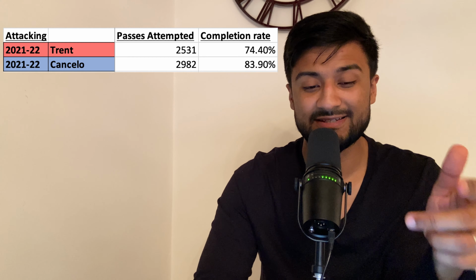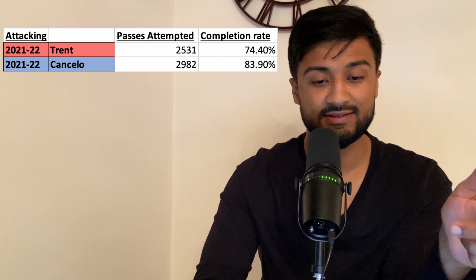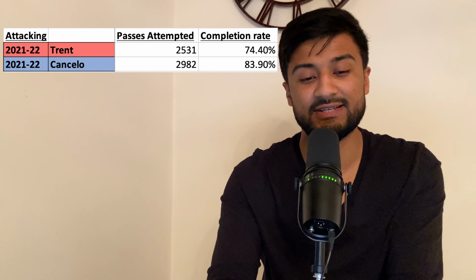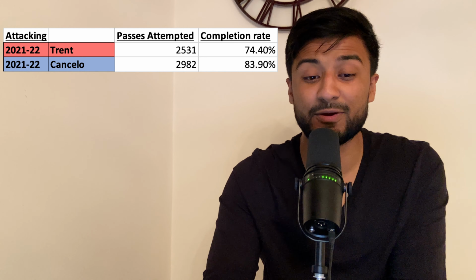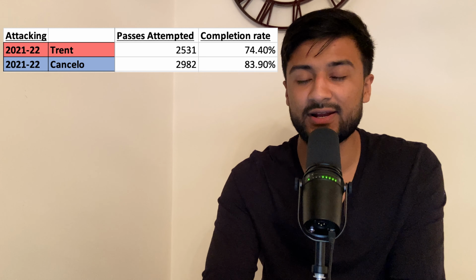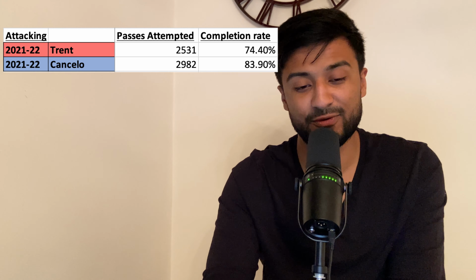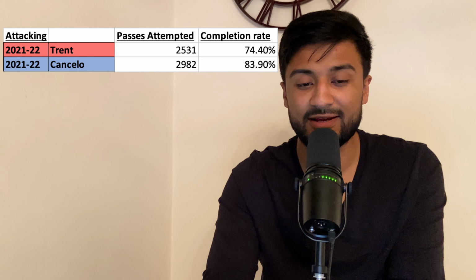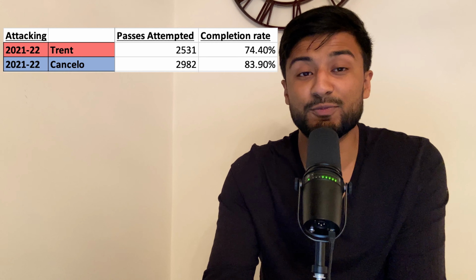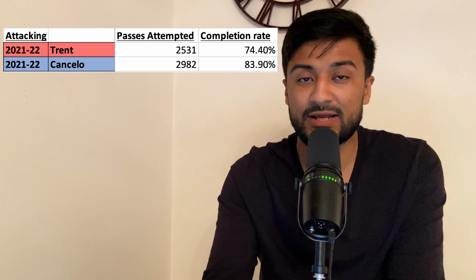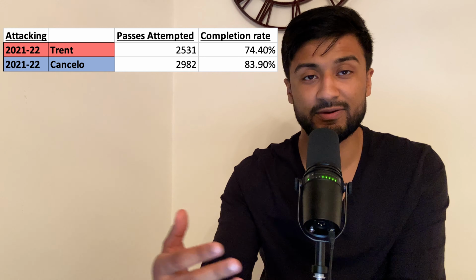Now let's look at the passes attempted. Trent has attempted 2,531 passes with a completion rate of 74%. And Cancelo has attempted 2,982 passes with a completion rate of 83.9%. So Cancelo attempts more passes and he completes more. But Cancelo does play at Man City, the tiki-taka style of football under Guardiola. So he's asked to do more passes, and Cancelo almost plays like a midfielder. The amount of times he can just stay in the midfield and become a winger midfielder and start passing around